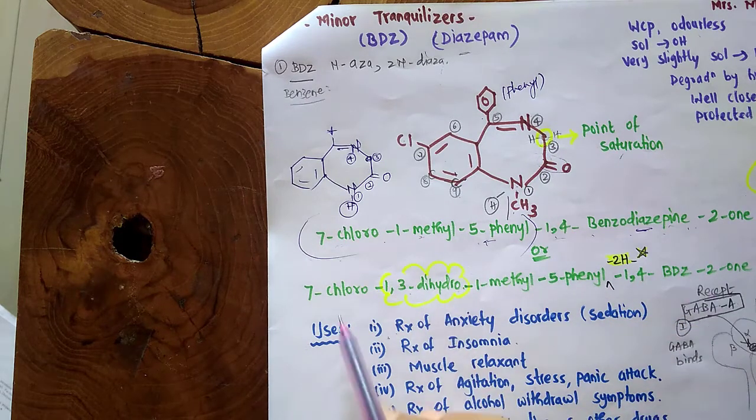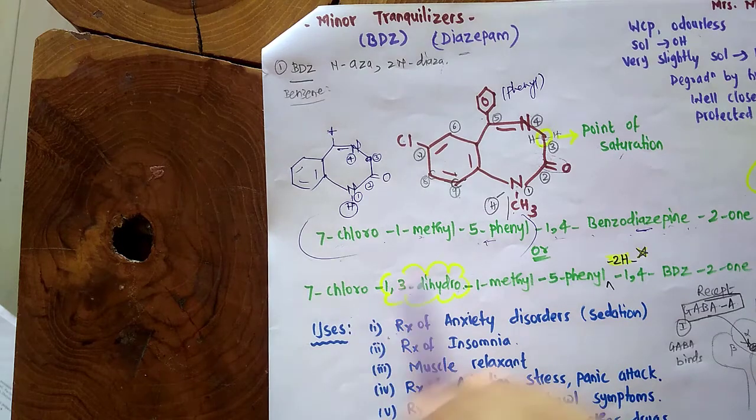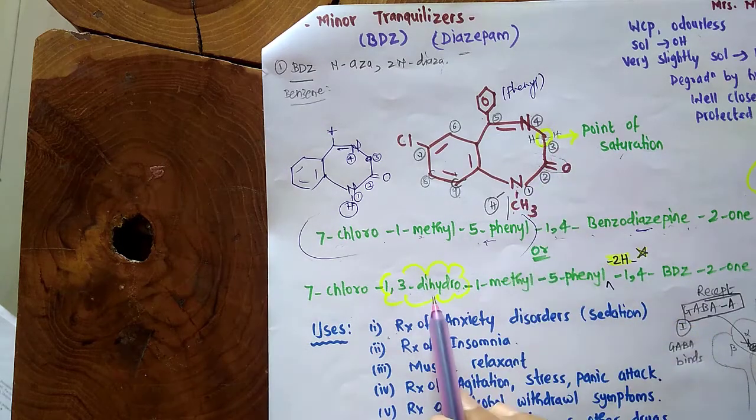So the IUPAC name becomes 7-chloro, 1,3-dihydro.